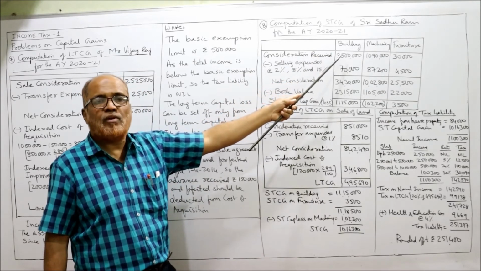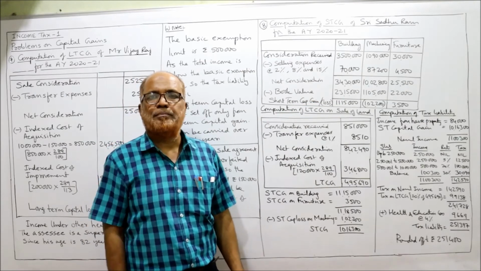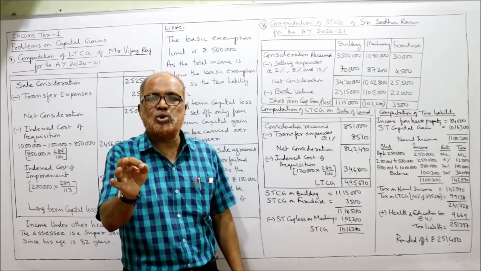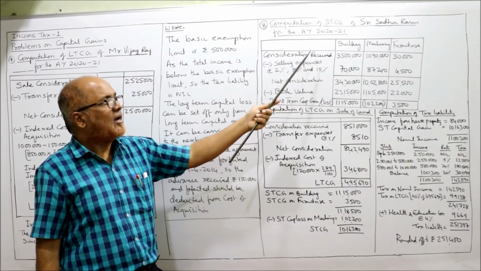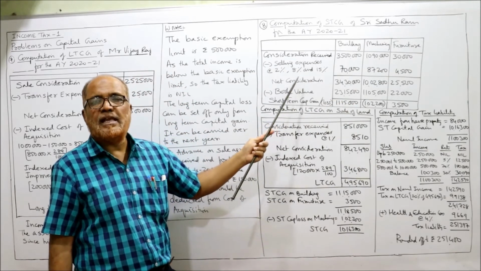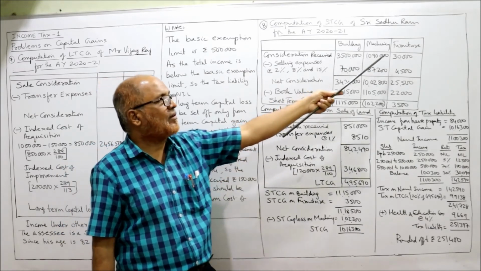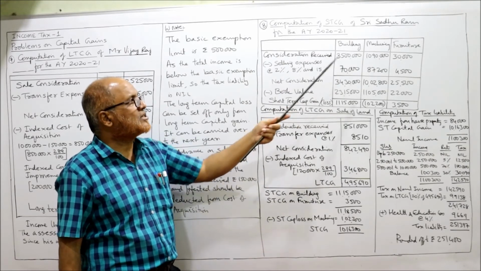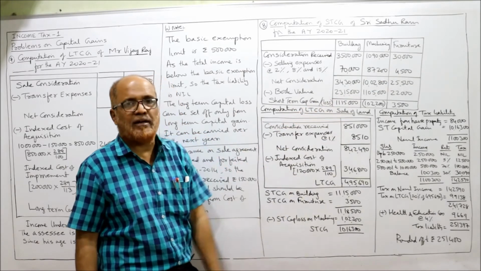So I have opened the columns for building, machinery, furniture because these 3 are short-term. Because these 3 are depreciable assets which are used in the business. Now consideration received, sale price. I have taken the sale price of all the 3 assets minus selling expenses. Selling expenses are given 2% for building, 8% for machinery, 15% for furniture. So I have calculated 2% of 35 lakh 70,000, 8% of 10 lakh 90,000, 87,200, 15% of 30,000 for 4,500.